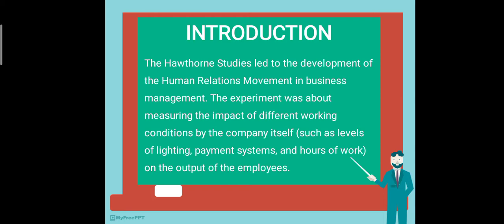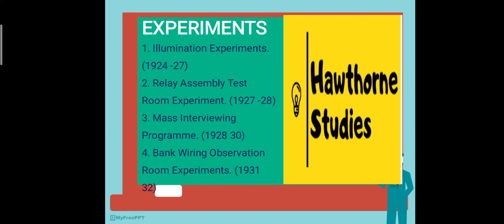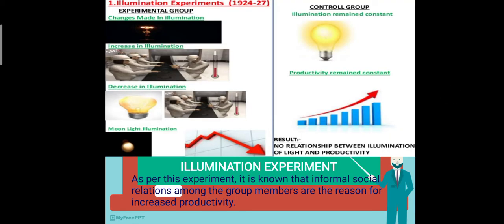In order to check this, they carried out 4 experiments: the illumination experiment, relay assembly test room experiment, mass interviewing program, and bank wiring observation room experiment. In this video, I will discuss the first 2 experiments. The first is the illumination experiment. It was carried out to check whether a change in the lighting system has any influence on the output of the employees or not.